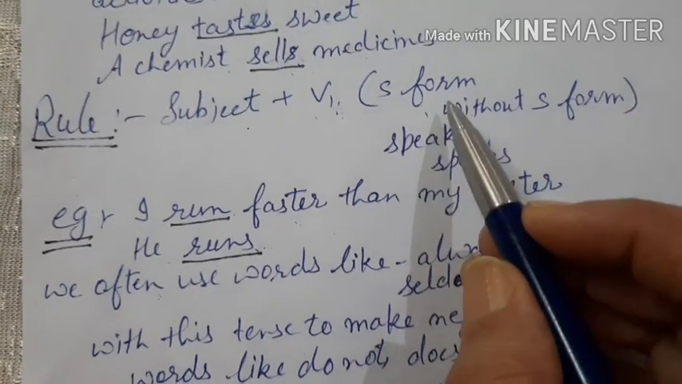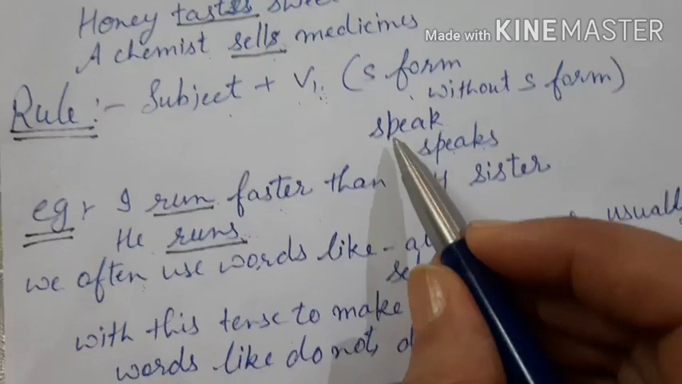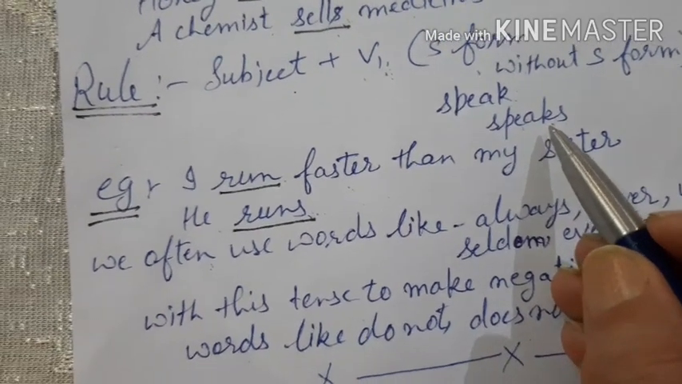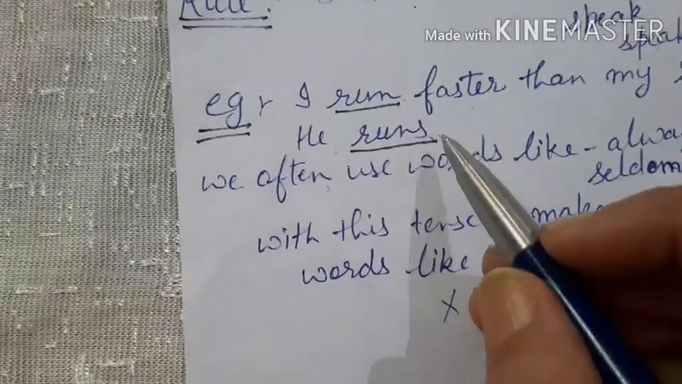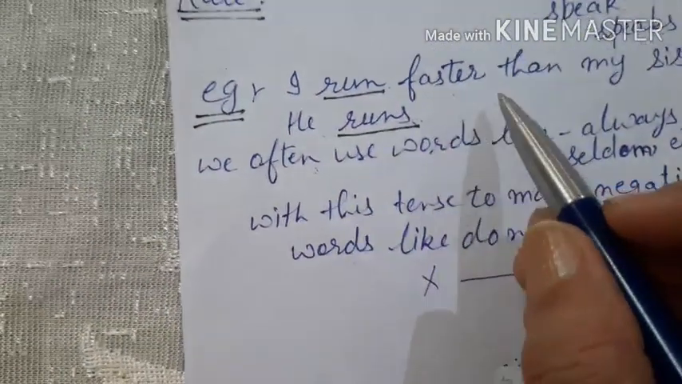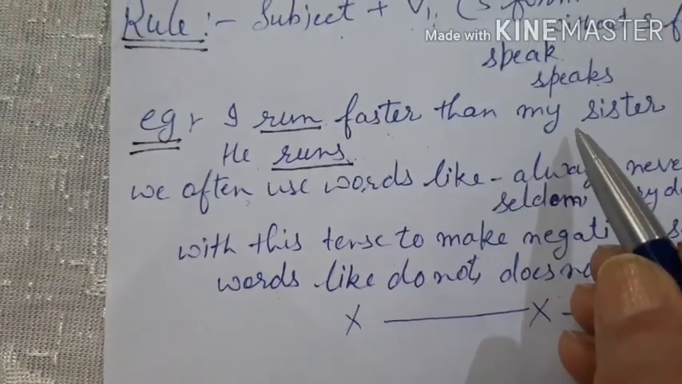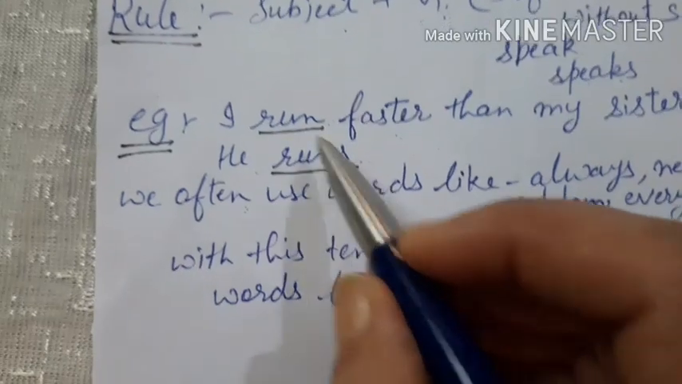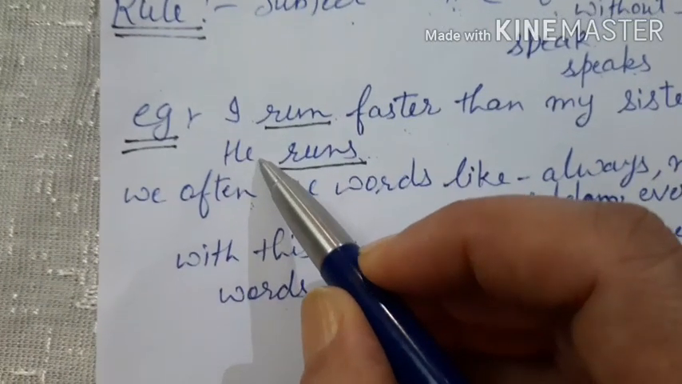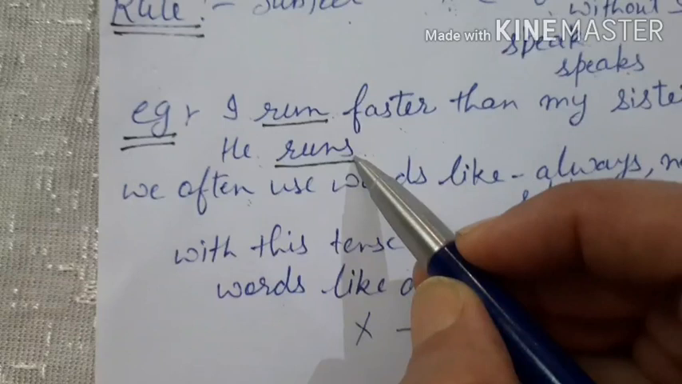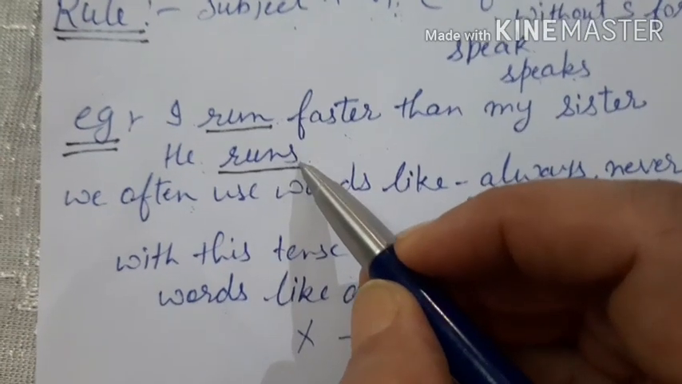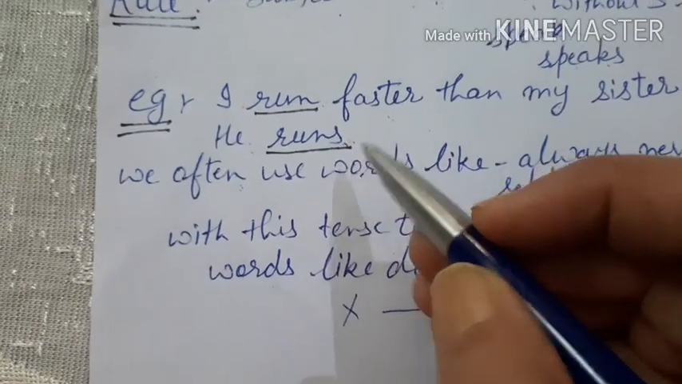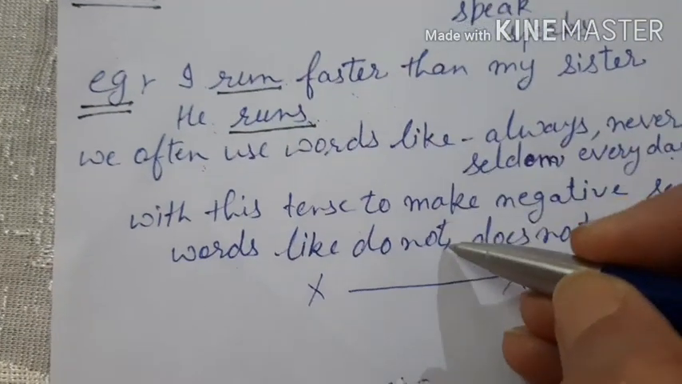Now, when I say S form, without S form, we can say like this. Speak is without S form and speaks is the S form. Let's see an example. I run faster than my sister. Over here, without S form is used. If I change this I into a different pronoun, he, this becomes S form. Now, where to use S form and where not to, there is a small little trick which I'm going to tell you after explaining this portion.